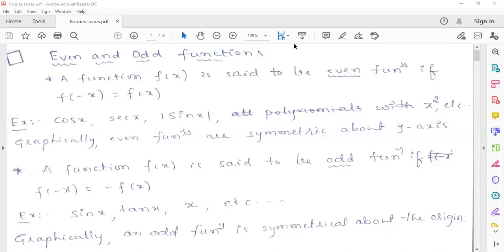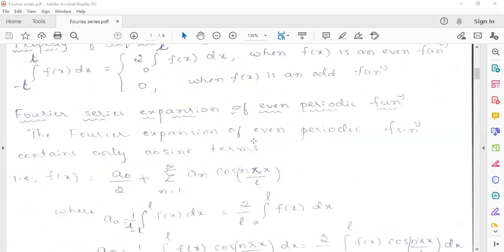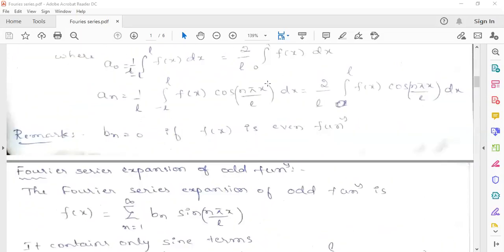So the next important thing is even and odd functions. You may have heard these words, even and odd functions, in plus two itself, because while studying integration, you used these two terms, even and odd function. Anybody? What is an even function?